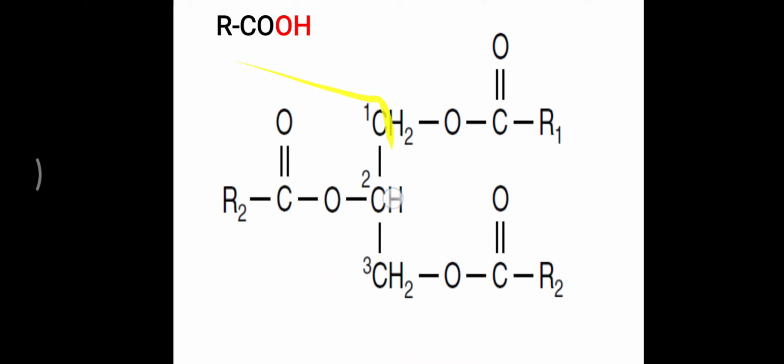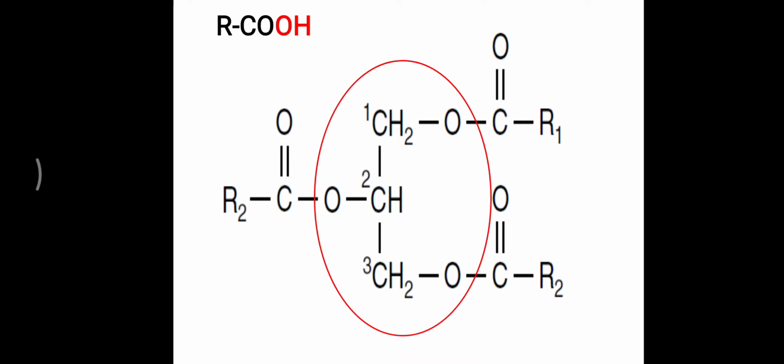This fatty acid is attached over the molecule of glycerol. Glycerol has 3 carbons, which are also called alpha, beta and alpha dash, or sometimes written as 1, 2 and 3 carbon. Over the first carbon of the glycerol, the first fatty acid is attached. Now the OH group of this fatty acid and the H hydrogen of the glycerol molecule are removed in the form of a water molecule, and the fatty acid and glycerol make an ester bond, this COO ester bond, which helps to make a monoacylglycerol. Suppose a single glycerol molecule and only one fatty acid, then it is called monoacylglycerol.